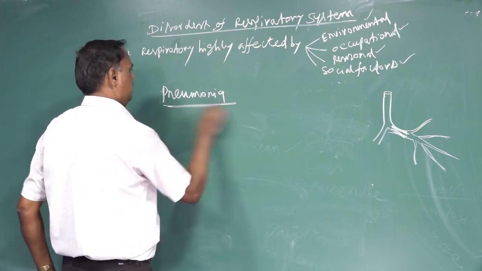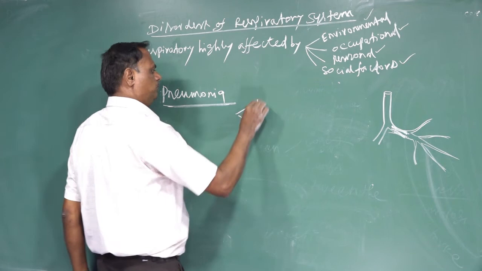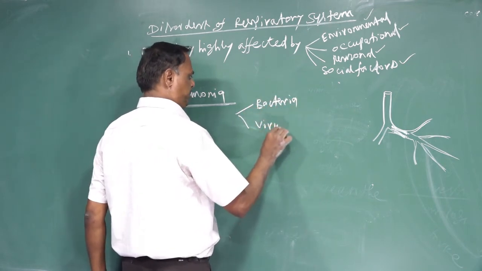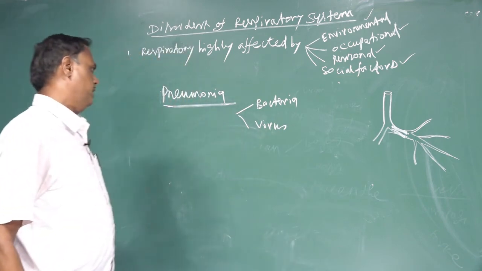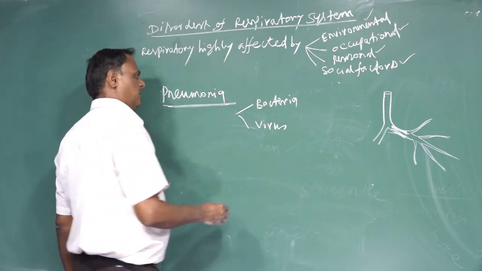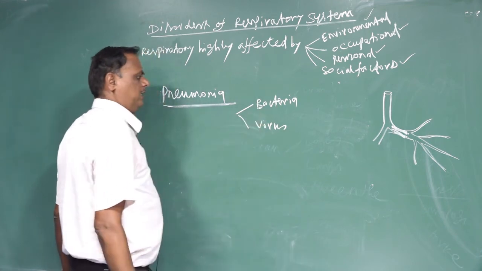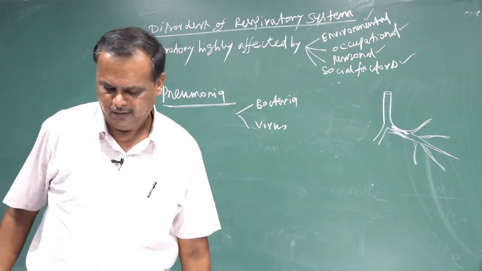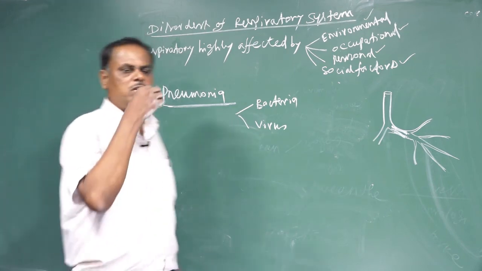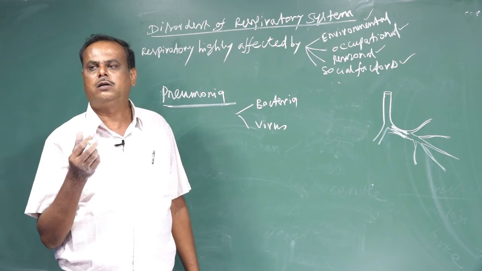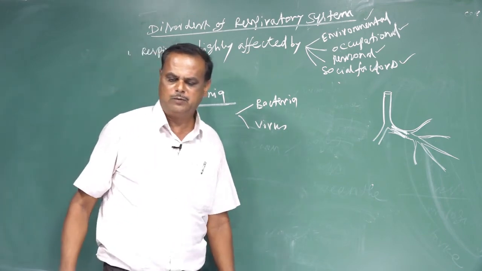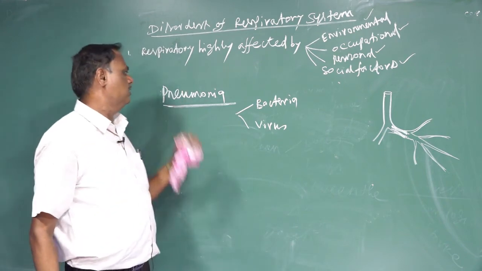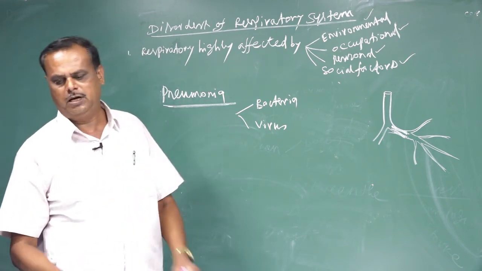Pneumonia is another respiratory disorder. Pneumonia is caused by bacteria or virus. If caused by bacteria, it is bacterial pneumonia. If caused by virus, it is called viral pneumonia. Symptoms are that sputum is produced, the person cannot breathe in a normal way, and there is nasal congestion and sore throat. All these symptoms occur due to pneumonia.